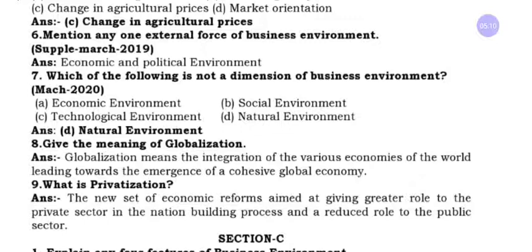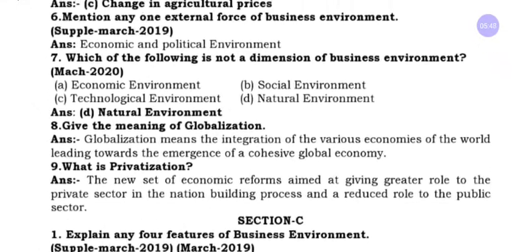You can write any one as an external force. These external forces are outside forces we cannot control, but we can take precautions to minimize the risk. Seventh question: which of the following is not a dimension of business environment? I just explained dimensions, elements or external forces, the same answer. Economic environment, social environment, technological environment, natural environment. The natural environment does not come under the dimensions of business environment.